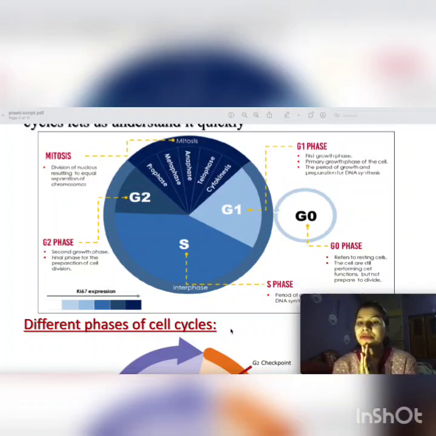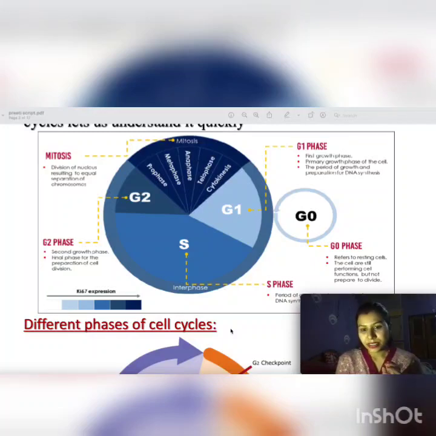So the cells which don't want to replicate, don't want to synthesize their DNA, just want to be in a resting phase. So there is a G0 phase, which is also known as quiescent phase, in which the cell will take a rest. It will not divide, like nerve cells, for example.